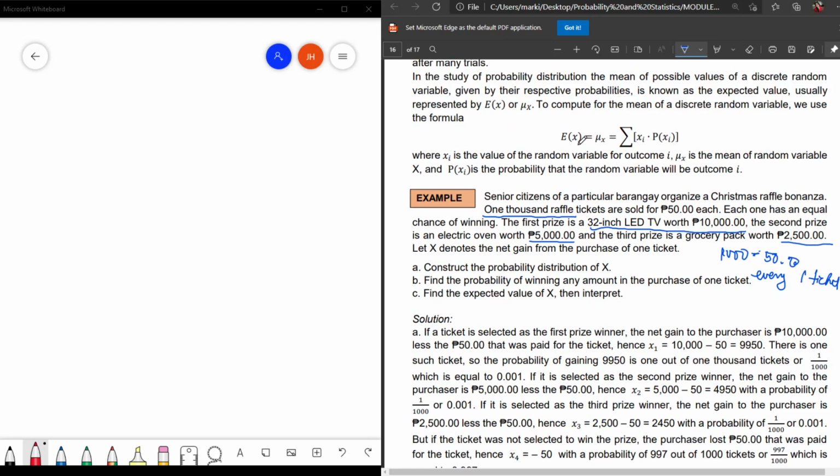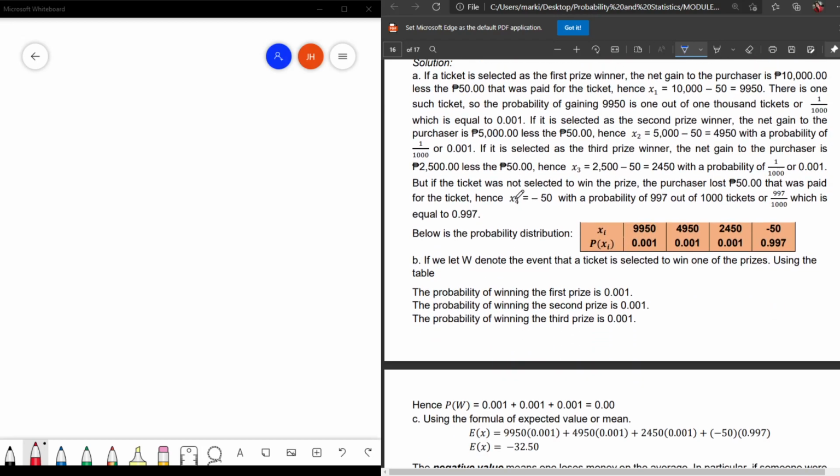Remember, we have here the formula. This means the summation. X sub i is the value of the random variable for outcome i. Mu is the mean of the random variable. P of X sub i is the probability of the random variable having outcome i. So let's have the solution.